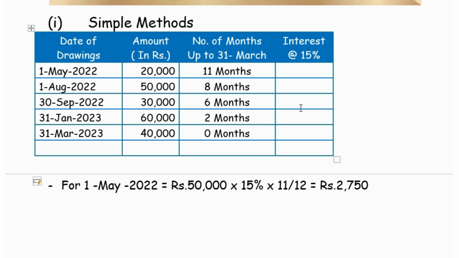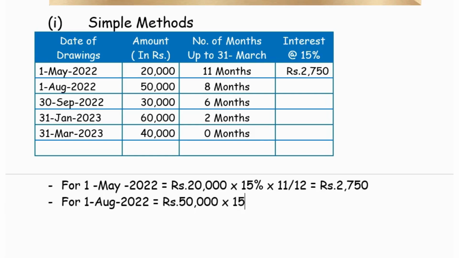So it is rupees 2,750. Likewise for the following months. For 1st August 2022, the amount of drawings is 50,000.